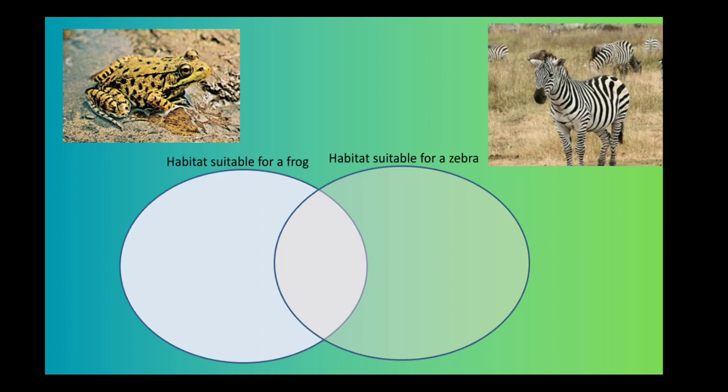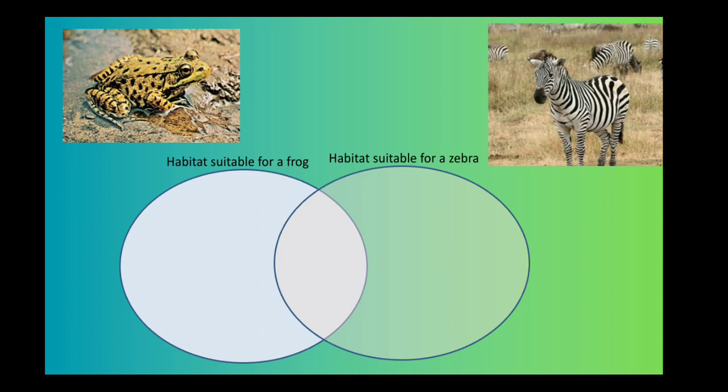Now, can you tell me what is the difference between the habitat of a frog and a zebra? Do they live in similar places, or is their habitat, their living place, different from one another because their needs are different? Can a zebra live in water? Can a zebra hop like a frog? Can a frog eat the things that zebras eat? Can a frog run and walk like zebras?